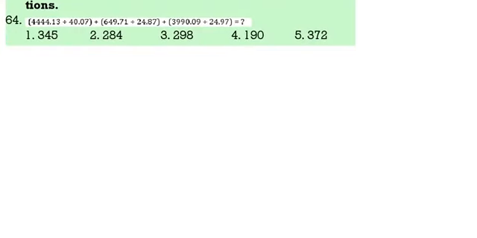4444 by 40, that is nothing but 111.1, plus 650 by 25. 650 by 25: 25 2s are 50, 25 4s are 100. Then we are going to get 26.